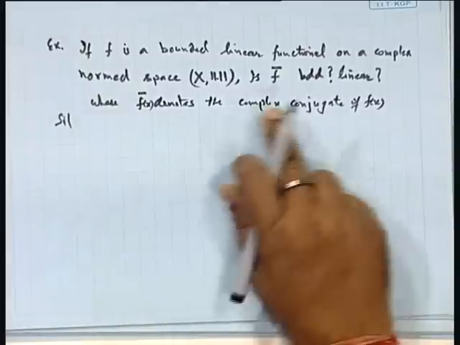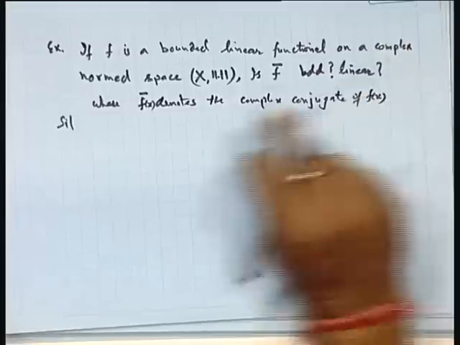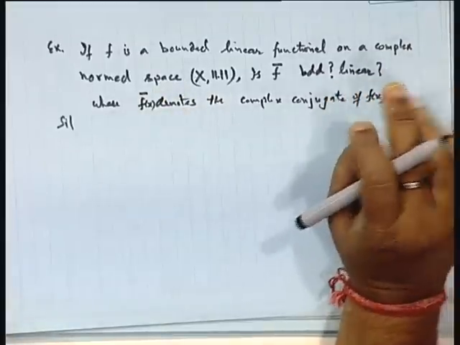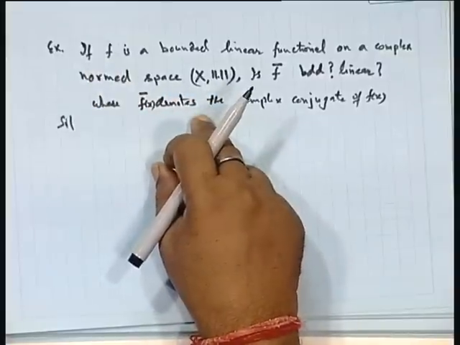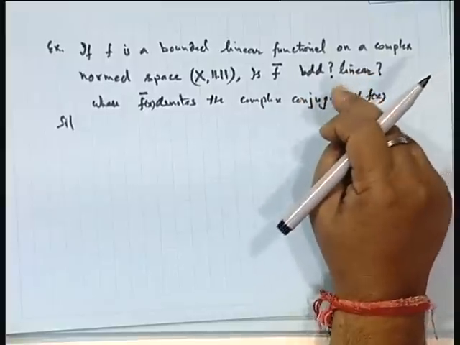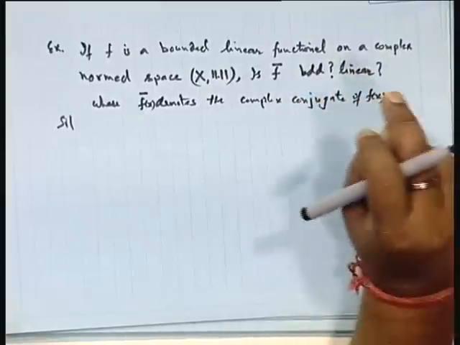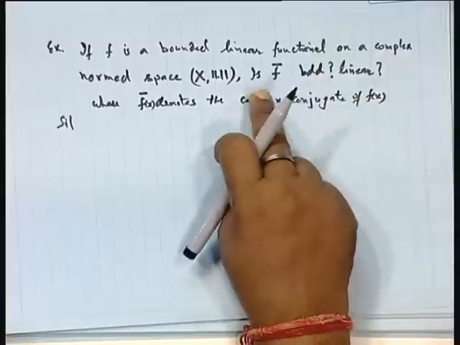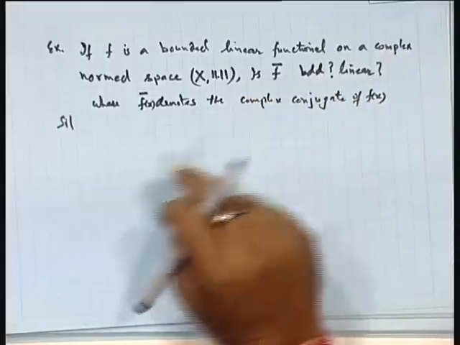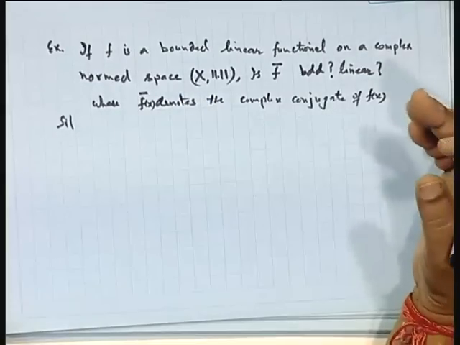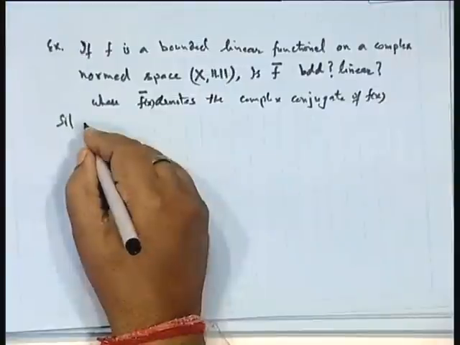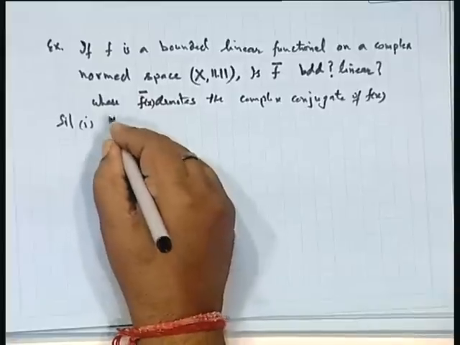So, what is given is f is a bounded linear functional on a complex normed space. It means when you take a point x in X, f(x) will be a scalar quantity and belongs to the complex set. So, we can talk about the conjugate of f. Now, the question is, in place of f, if I take the conjugate of the function and then operate on x, whether that function remains linear, remains bounded. Okay. So, the first part is we claim f bar is bounded.